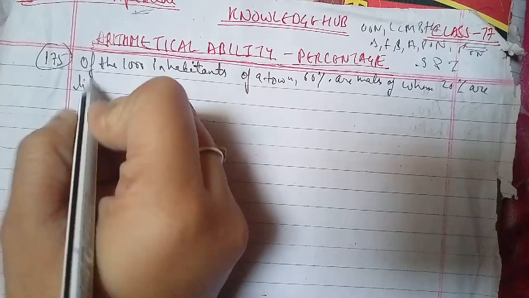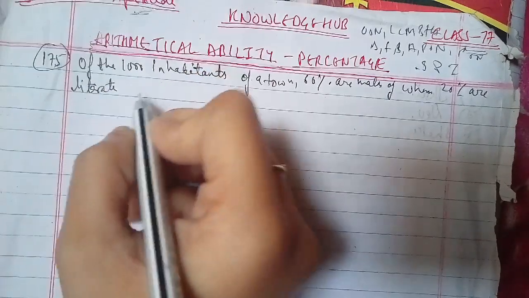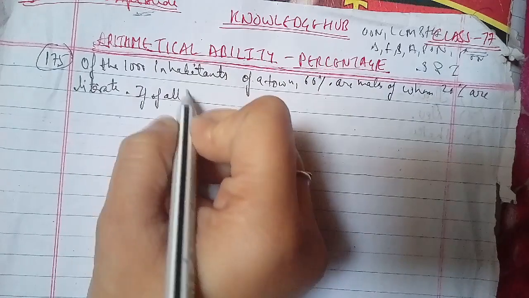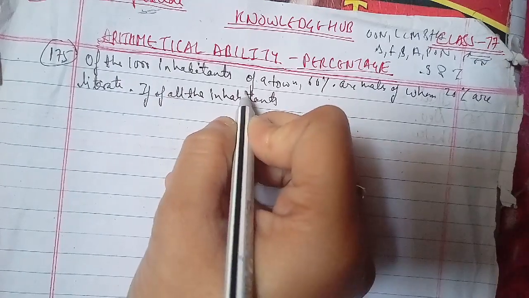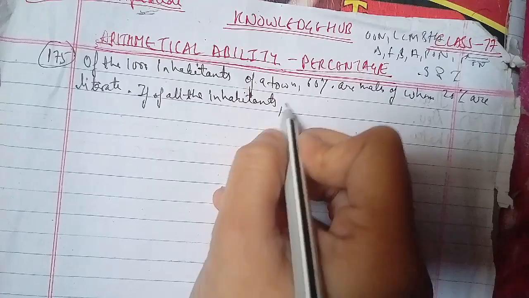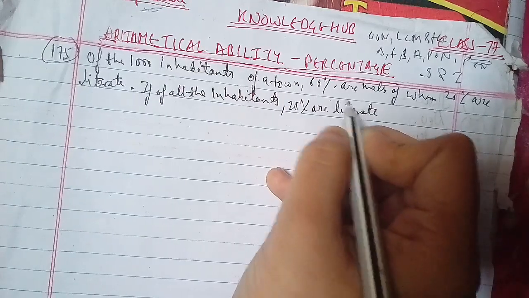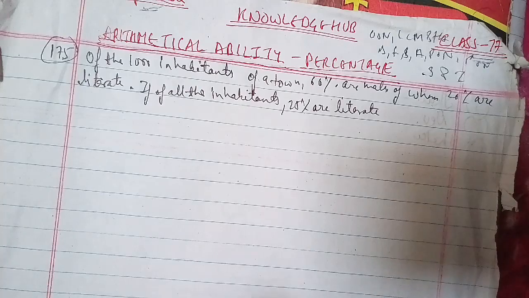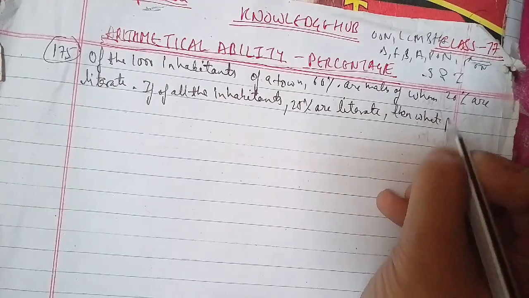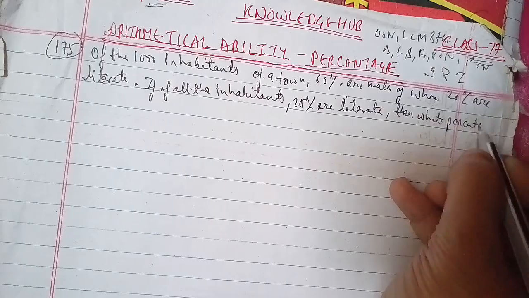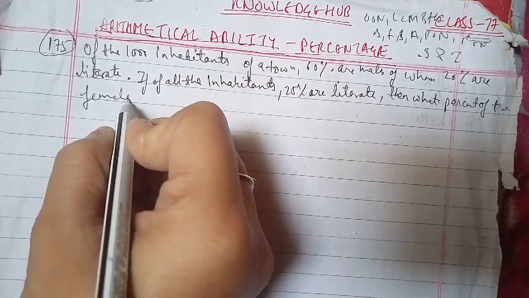If of all inhabitants 25% are literate, then what percent of the females of the town are literate?